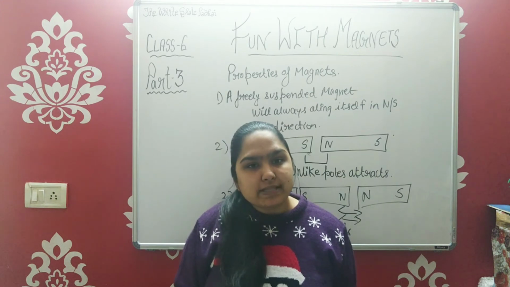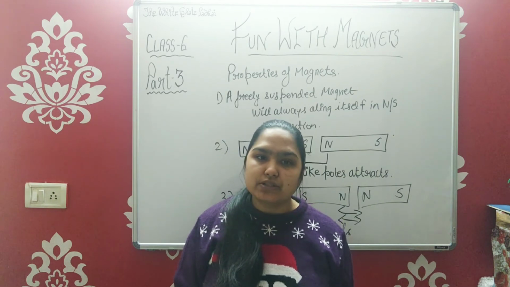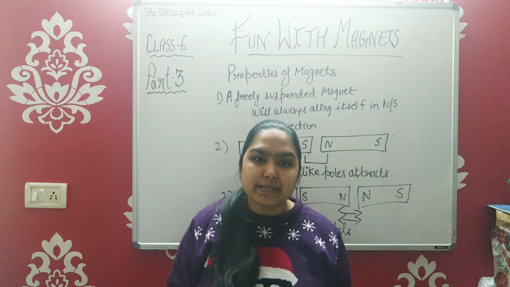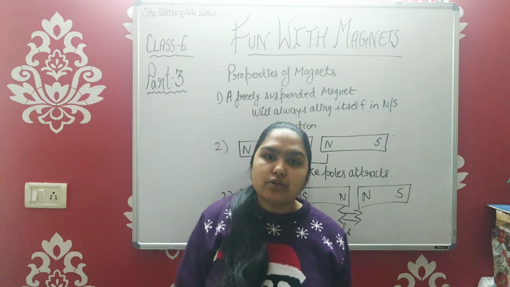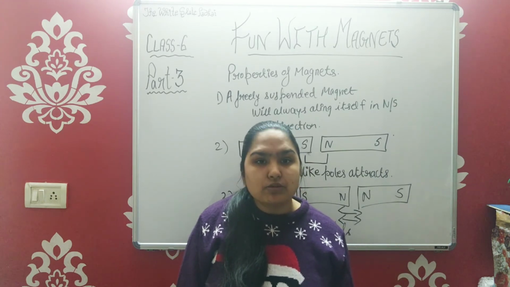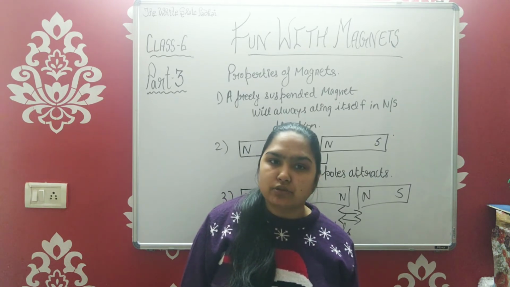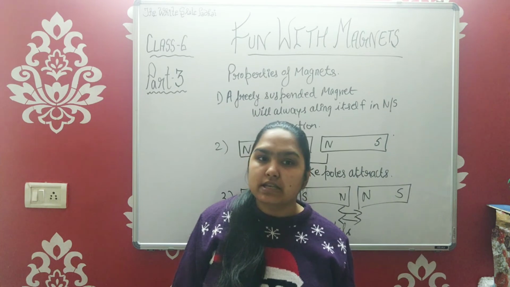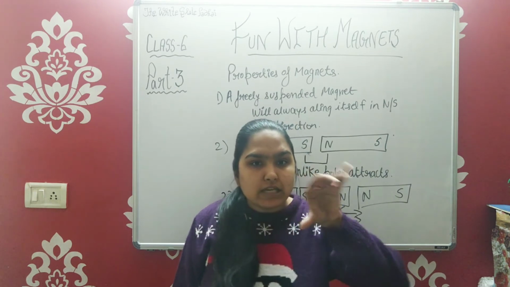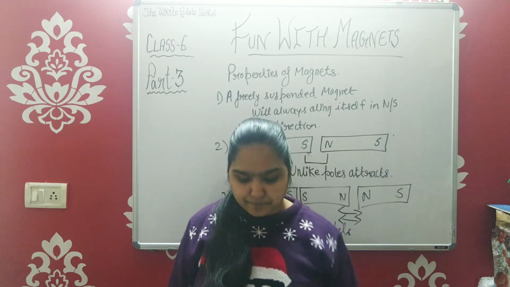So in early times the sailors used magnetic compasses, through which they were able to find the right direction, whether they had to move south, north, east or west. All of this they took from that compass.